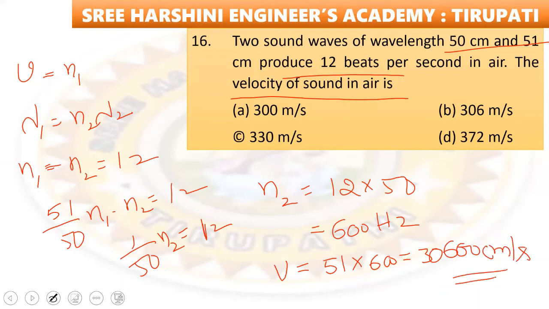So that means, what is the option we have? 30600 centimeter per second, if we convert it, becomes 306 meter per second, which is in the answer. So 306 meter per second. Option number B is the right answer.